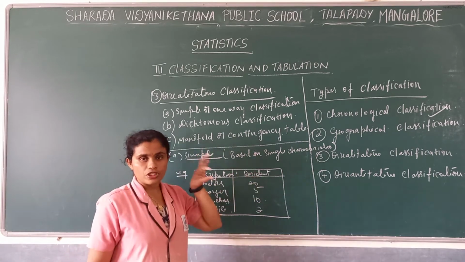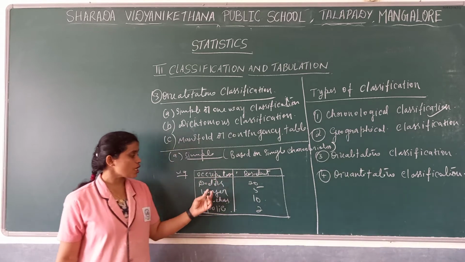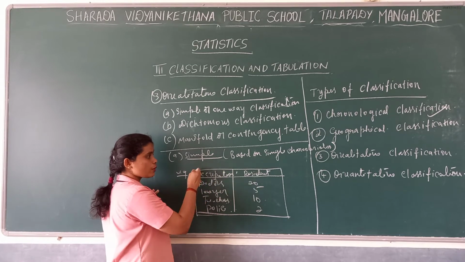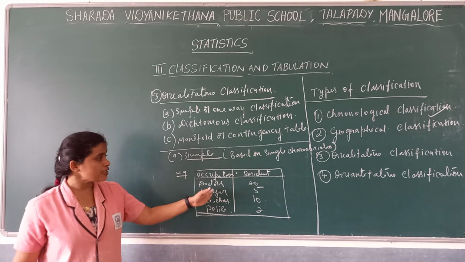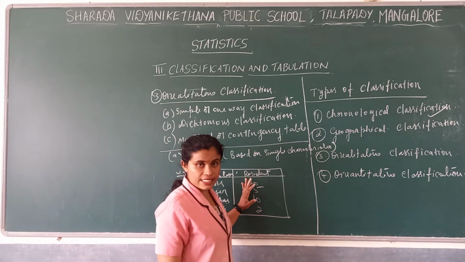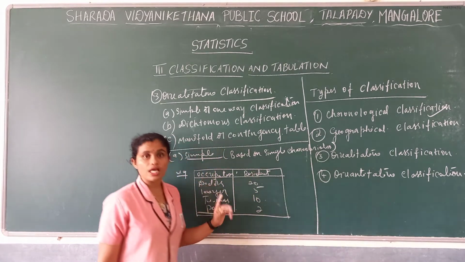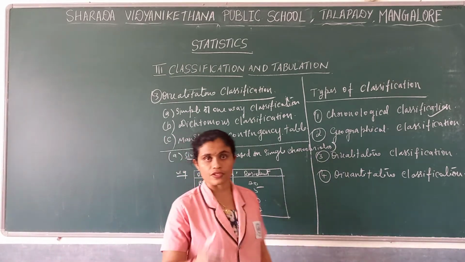the people of a particular residence or locality, we divide based on the occupation. We divide it here based on their occupation. What is that single characteristic? The occupation. Based on that, we divide the residents. That we call simple or one-way classification.